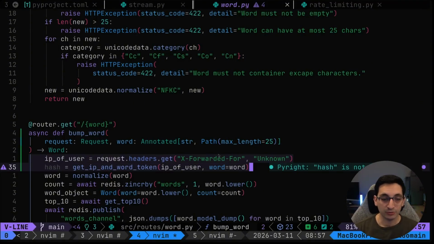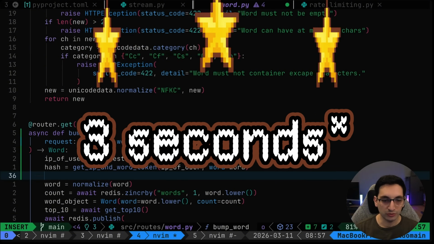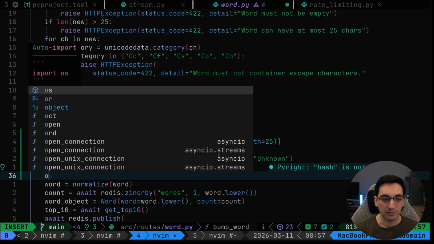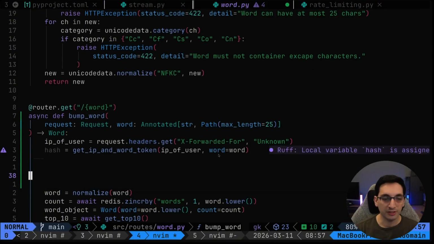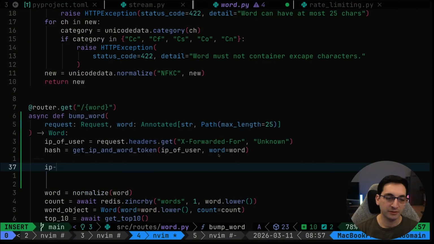Nice. Okay, so now I have a hash. With that hash, what I can do now is verify if the user has done that in the past 3 minutes. To do that, let's do something interesting. Let's grab a few lines here, organize things a little bit better. With Redis, I can do ip_word_rate, which is going to be await redis, and then I can do a verification via setting a key.